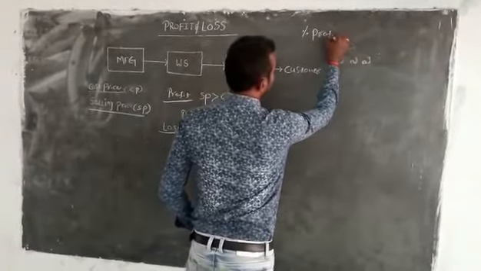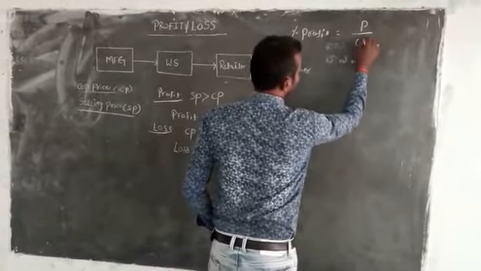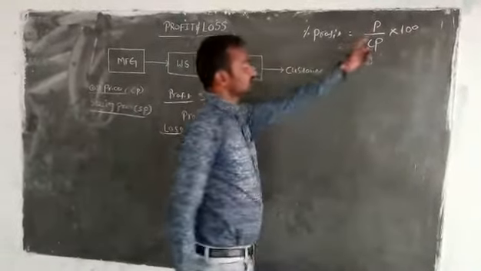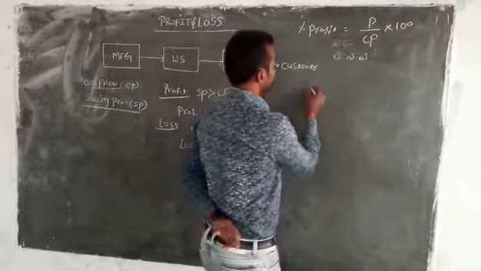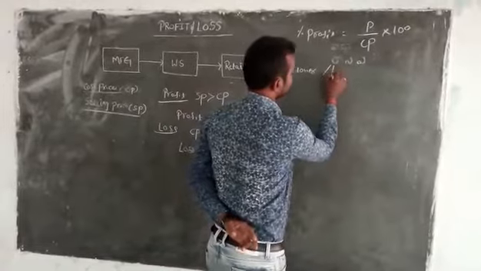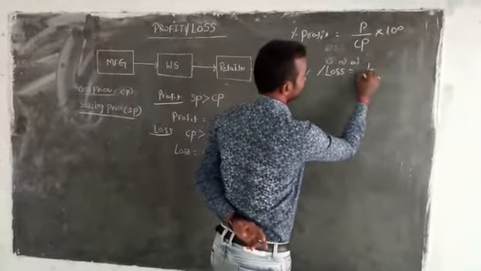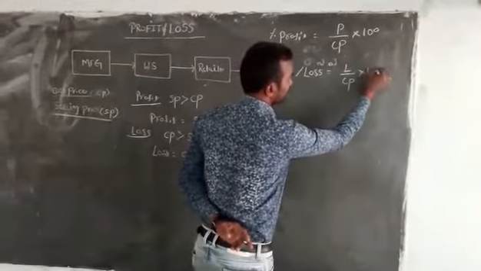Percentage of profit is equal to profit by cost price into 100. Already it is a fraction. Profit by cost price into 100. Similarly, I am writing here loss percentage. Loss is in rupees; loss percentage should be converted into percentage by taking the fraction into 100.